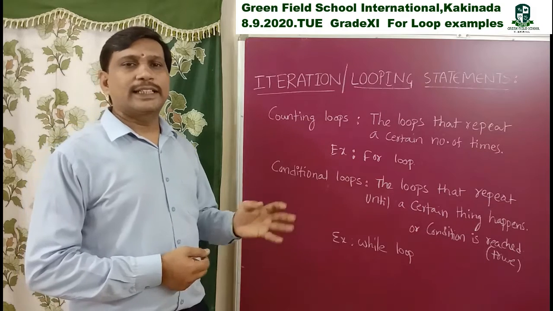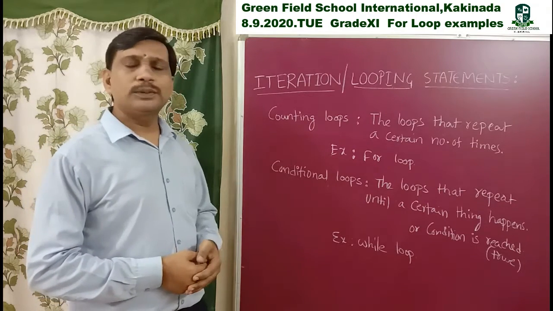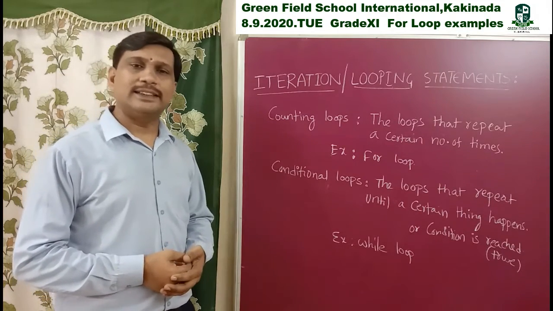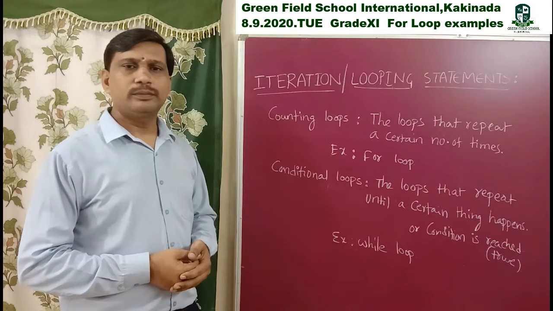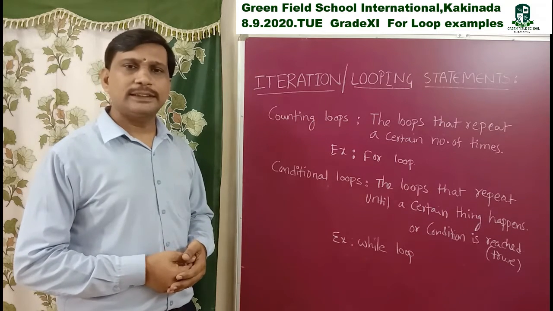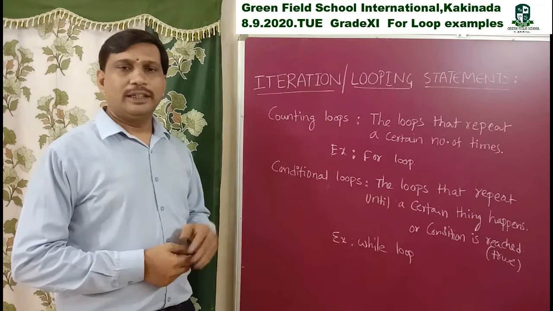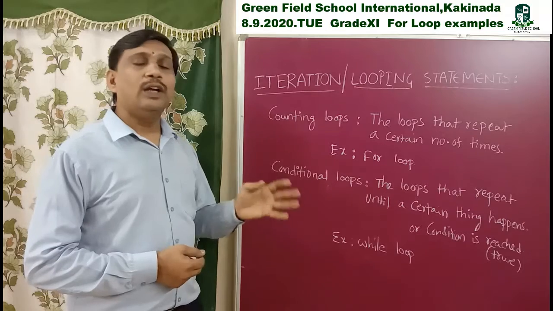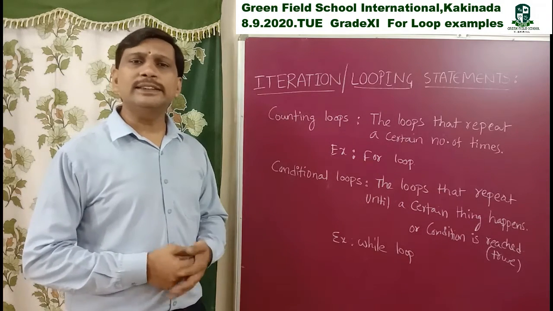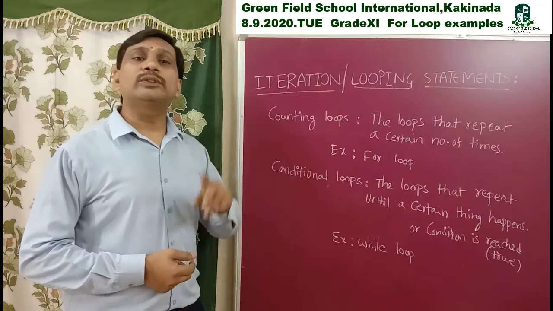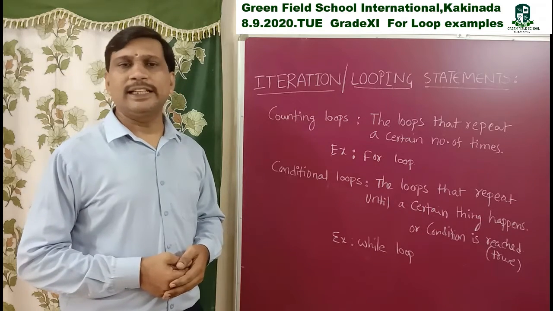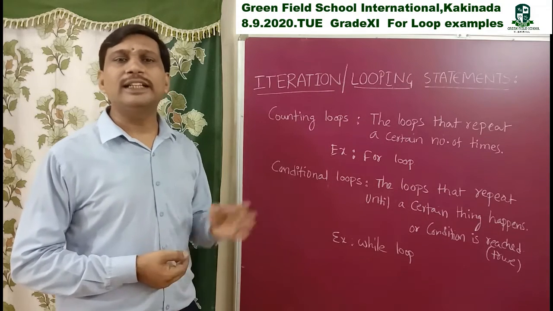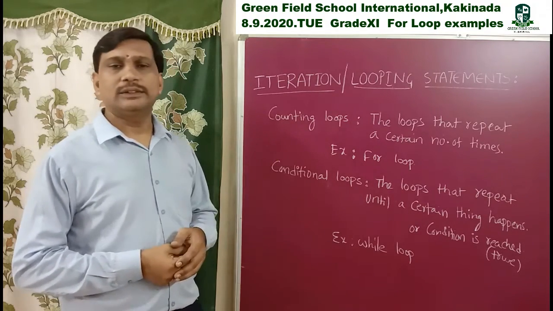Today we discuss the types of loops, that is for loop and while loop. Last class we discussed what is meant by loop, what is meant by membership operators and their examples. See, what is meant by iteration and looping statements. Iteration means a group of statements executed one time, that is called iteration. Looping means a group of statements repeatedly executed a number of times, that is called looping.